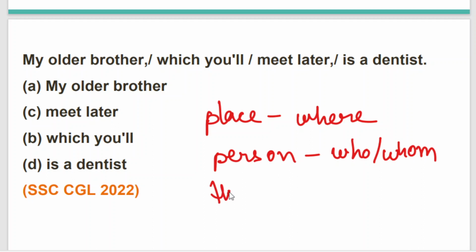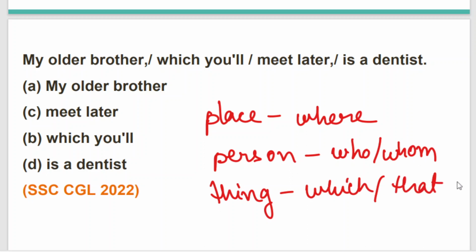And whenever we need to mention anything, we use which or that. I hope these basic ideas are clear and known to all of us. Now let's just try to solve it. My older brother, whom you will meet later, is a dentist.